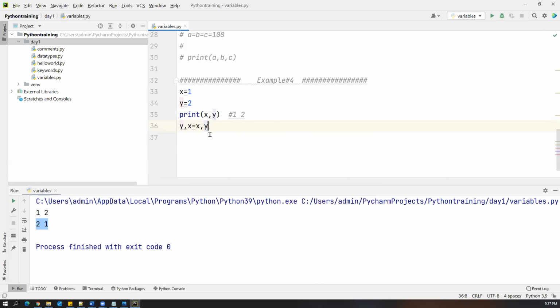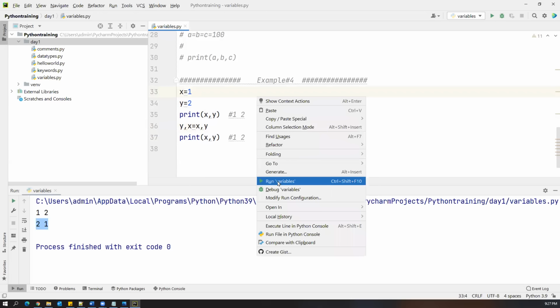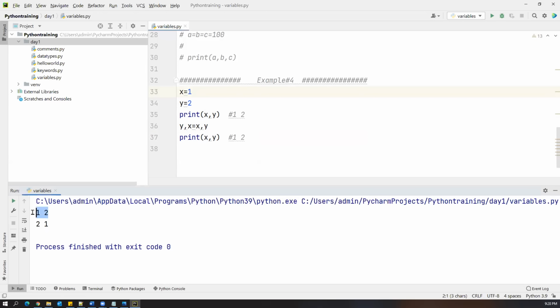Then what happens? What is the current value of x? 1. That 1 will be assigned to the first variable called y. Now what is the value of y here? 2. The 2 will be assigned to x. Now after that, again try to print x and y values, and then you see the output. See this? First time it is giving 1 2, second time it is giving 2 1.